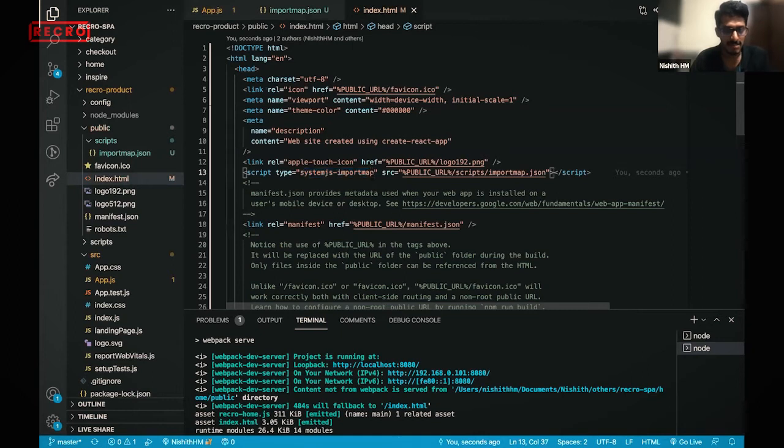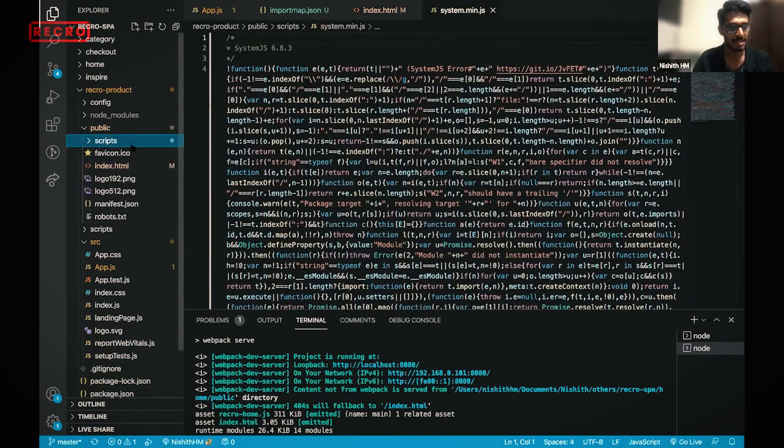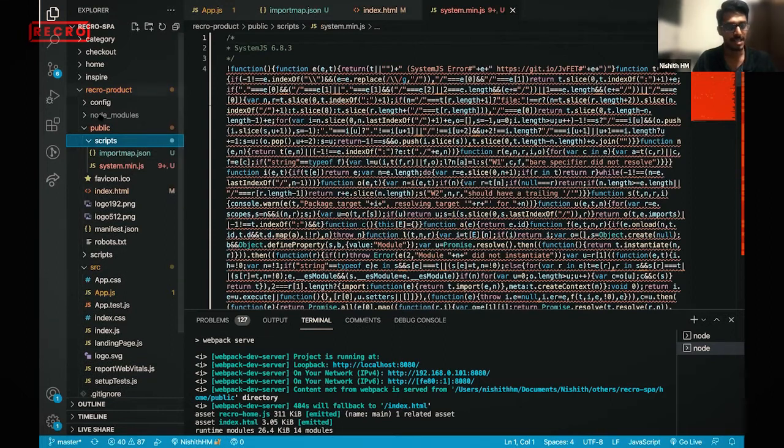System.js is designed to understand what an import map is and to register those micro frontends inside our DOM. So we need to have the system.js. I have a file ready with me, just the min file. You can keep it as a CDN as well, but I'm keeping it inside the scripts, so I have it handy here.